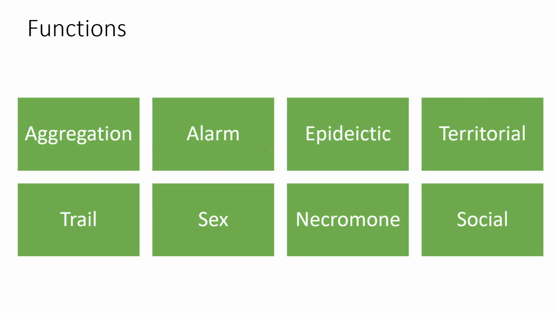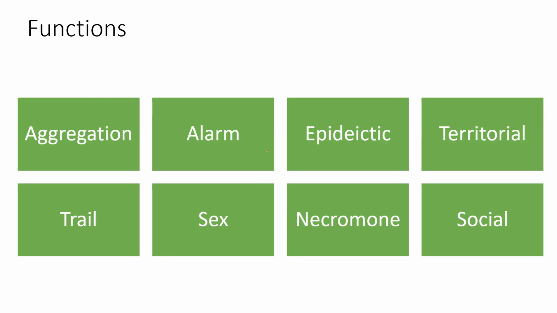Then there is epideictic pheromone. It is usually released by females around their nest, telling other females that this is my nest, don't come here. That is different from territorial signals. Territorial signals mark a territory, but epideictic signals are usually to mark nesting areas and by females.